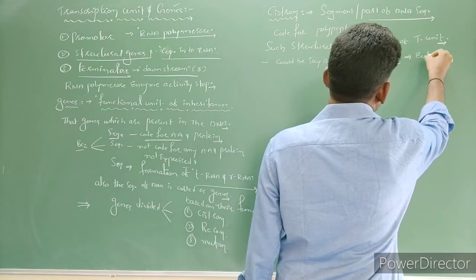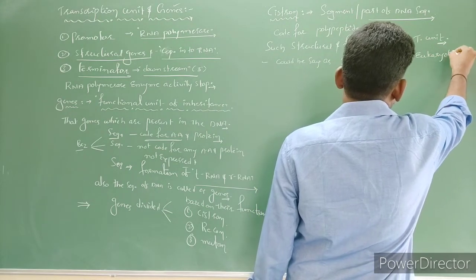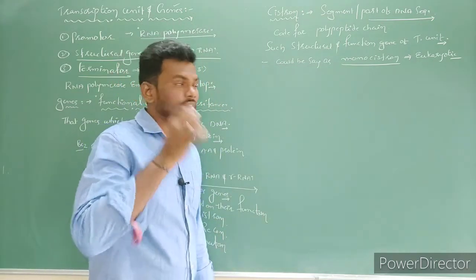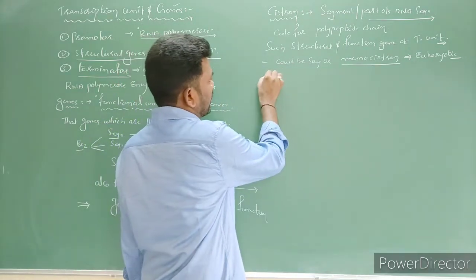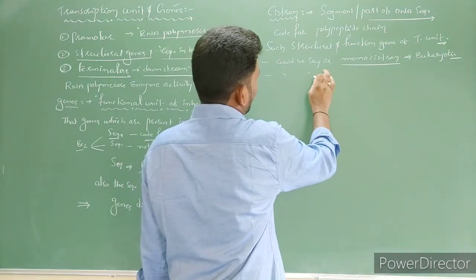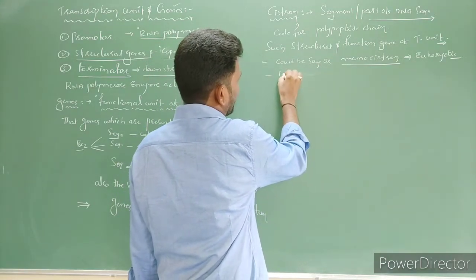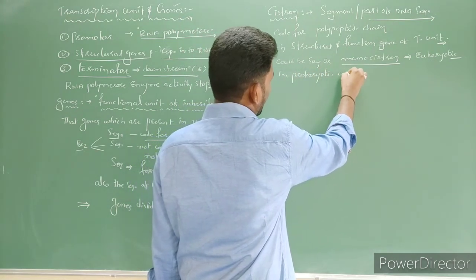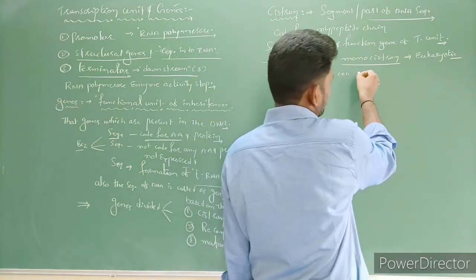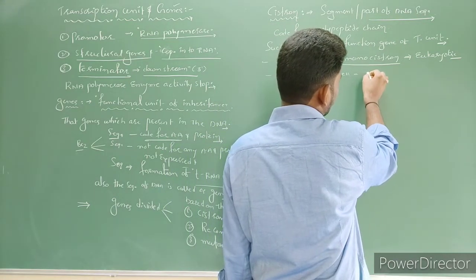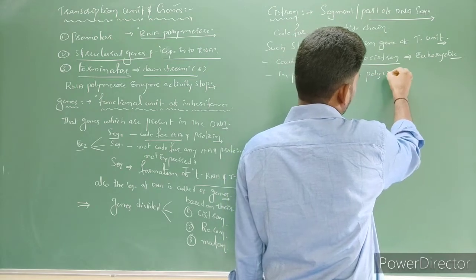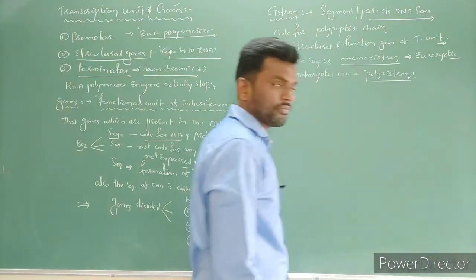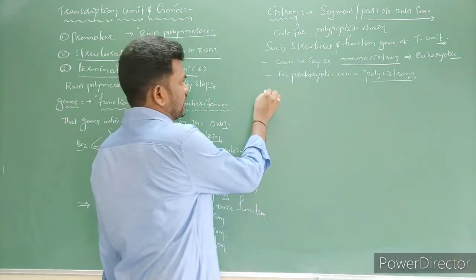In eukaryotic cells. In prokaryotic cells, it could be polycistronic DNA. In a prokaryotic cell, the structural functional unit of transcription is called a polycistron. Okay. Next one.